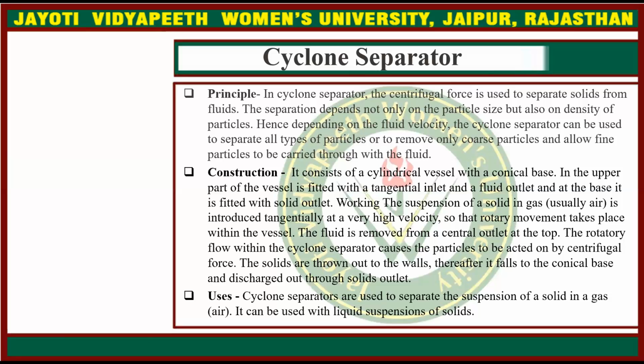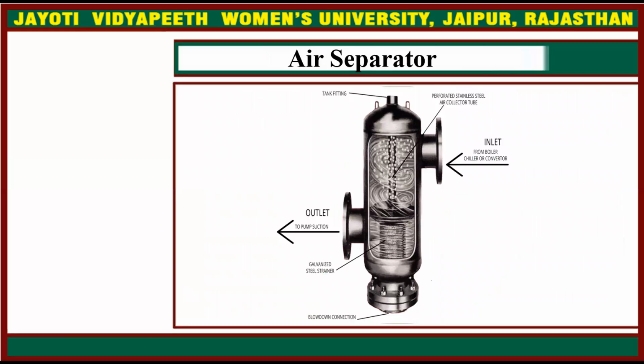Uses: cyclone separators are used to separate the suspension of a solid in a gas, and they can also be used with liquid suspensions of solids. This is an air separator.